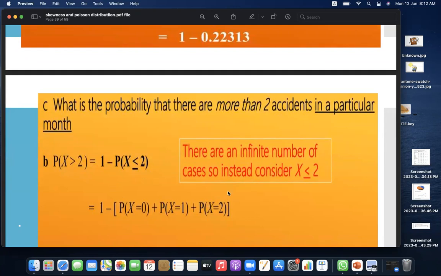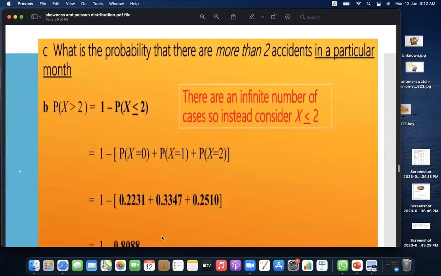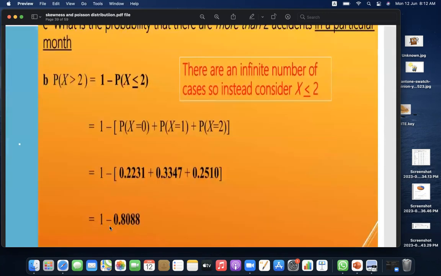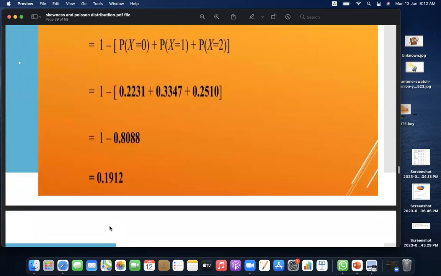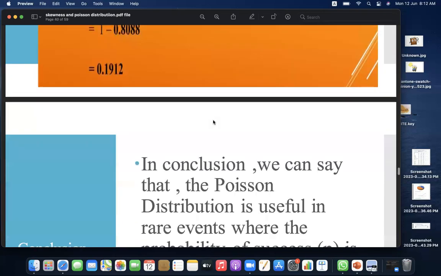There are infinite numbers of cases, so instead consider x is more than or equal to 2. So putting the values in the formula, we'll be getting the answer, which is 0.192 or 0.1912. So you'll calculate by actually understanding all the formulas, and then you understand this by putting the values. So when you practice this, you'll understand this better.